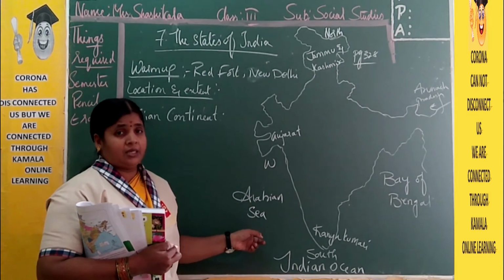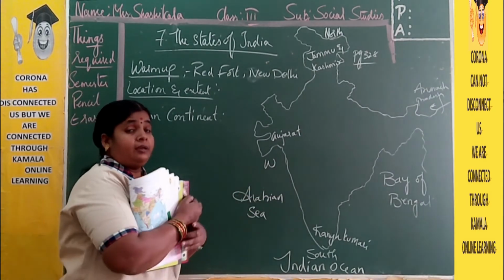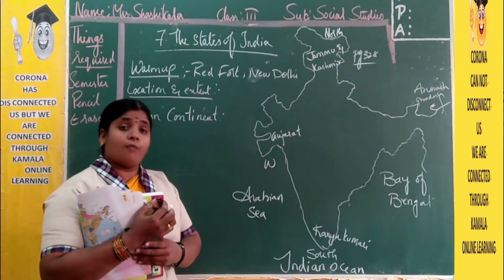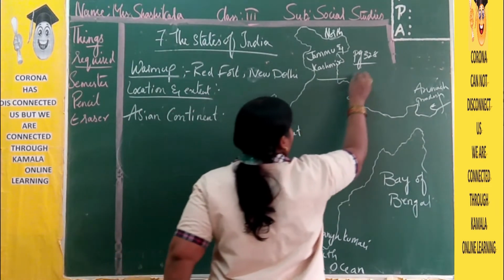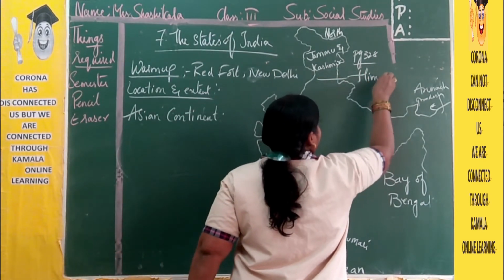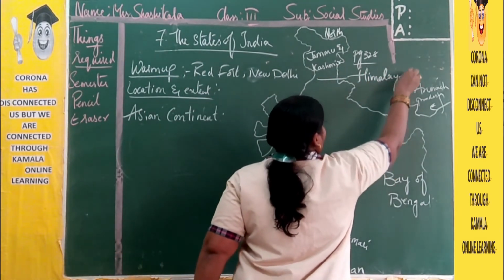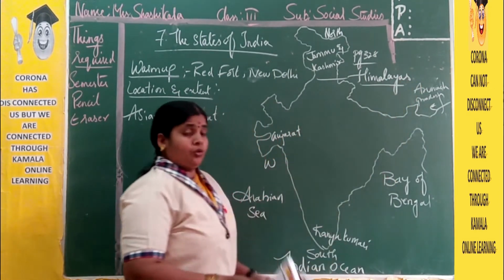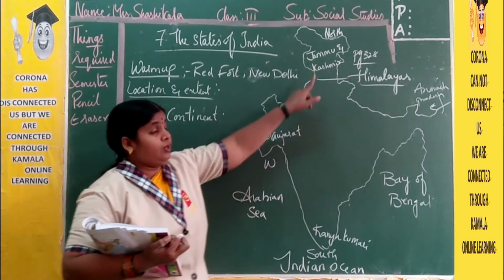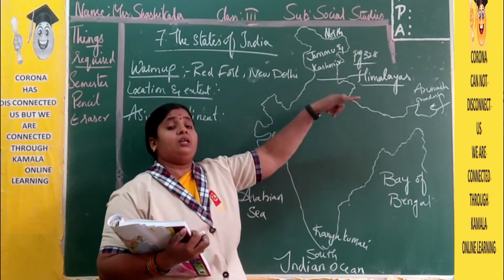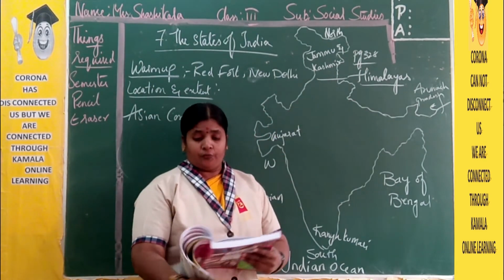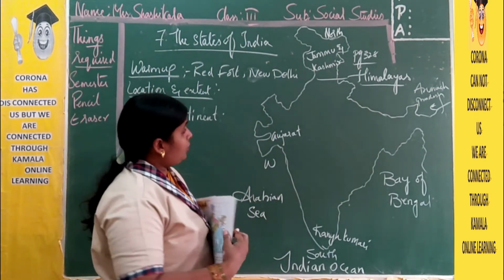west the Arabian Sea. And what is there in the north? Here we have the great range of mountains. Here we have the Himalayas. So here three sides water, and one side we have the huge mountains which are covered with snow. Now here we know the location.